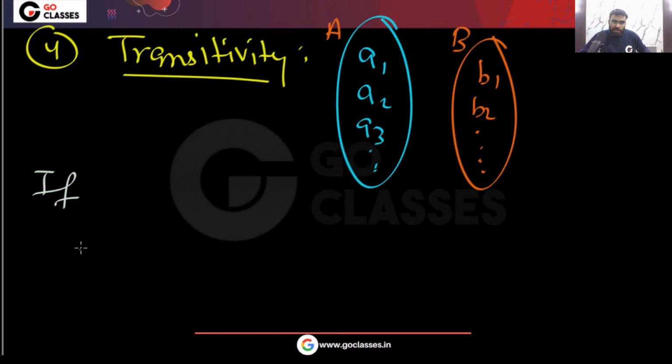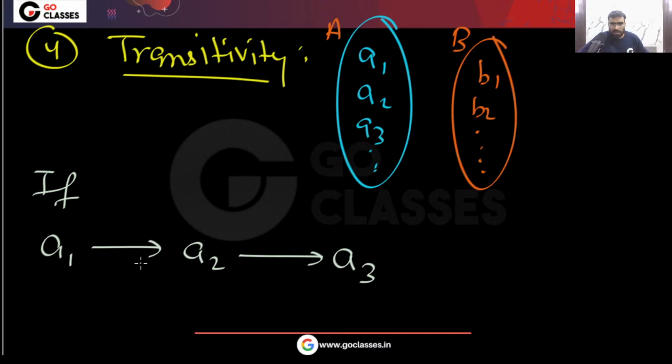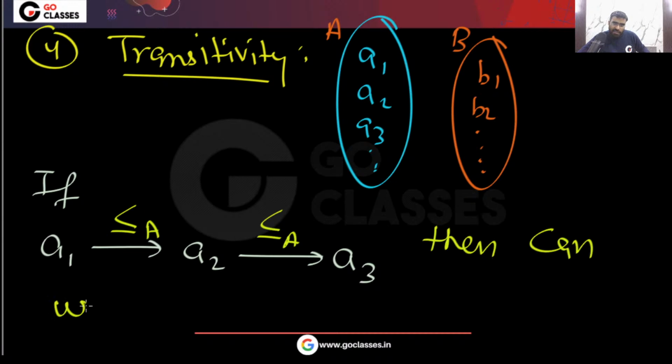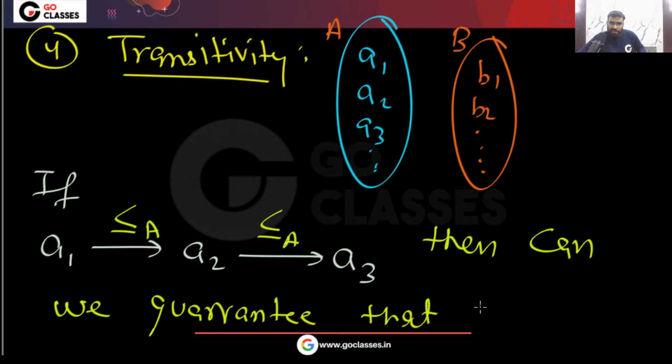For transitivity, if A1 is related to A2 and A2 is related to A3, can you guarantee A1 will be related to A3? Tell me, can you guarantee? If A1 is related to A2 under this relation, and A2 is related to A3 under this relation, can we guarantee that A1 will be related to A3? Yes, there is a guarantee.